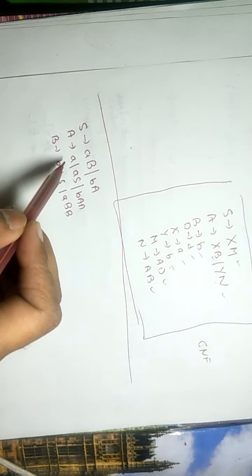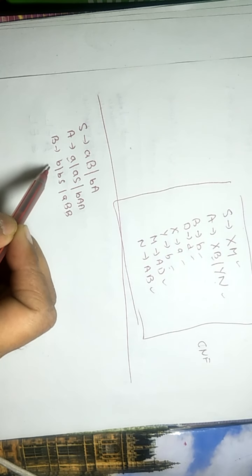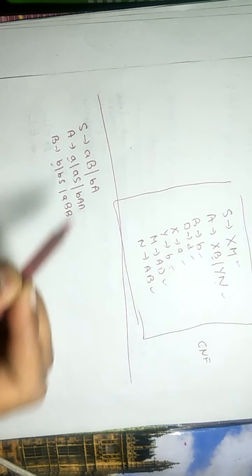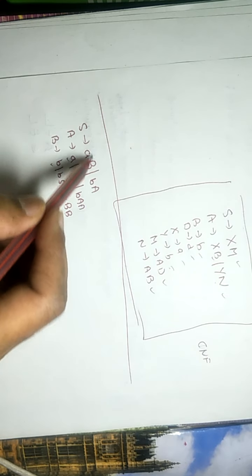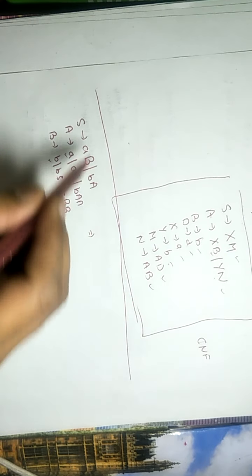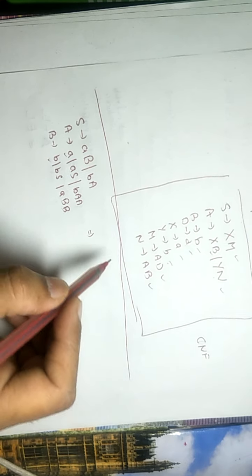So in this grammar, A tends to small a is okay, B tends to small b is okay, and the rest are not in CNF. So we need to make them capitals first. So take small a as X and small b as Y.